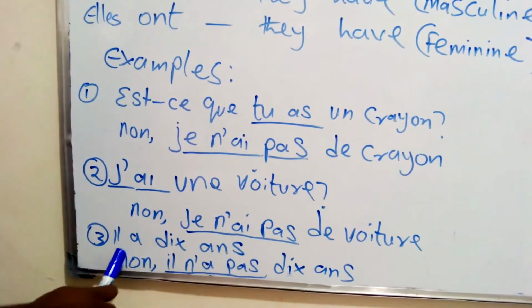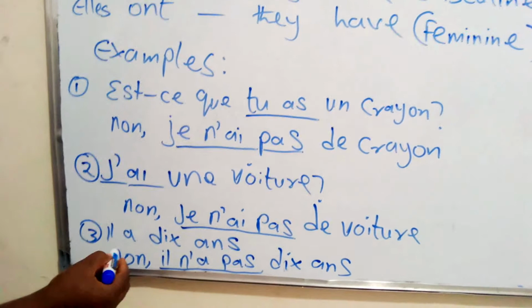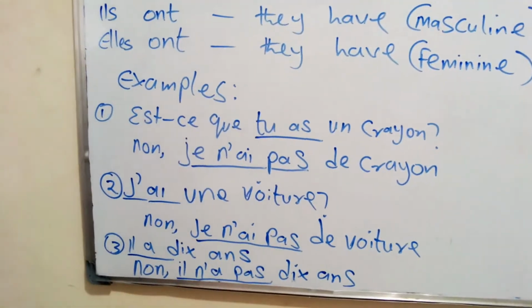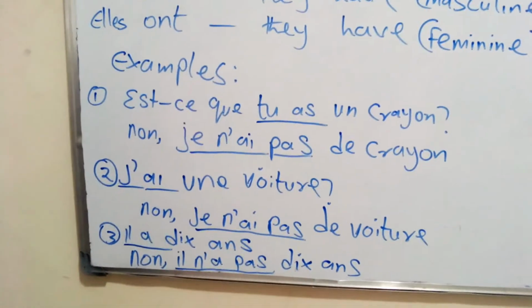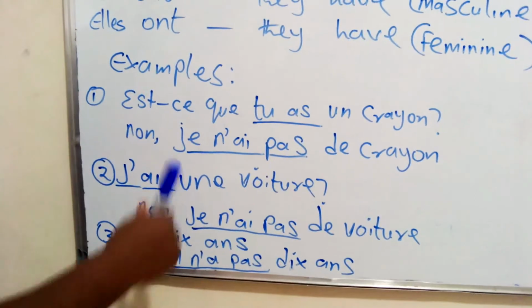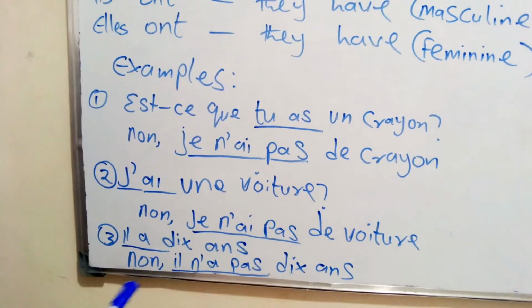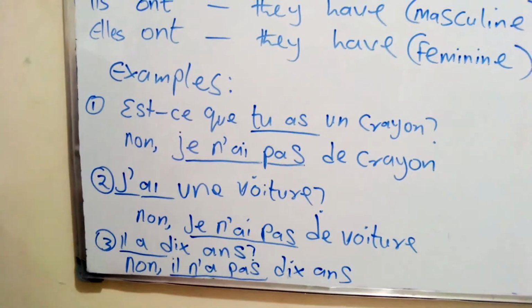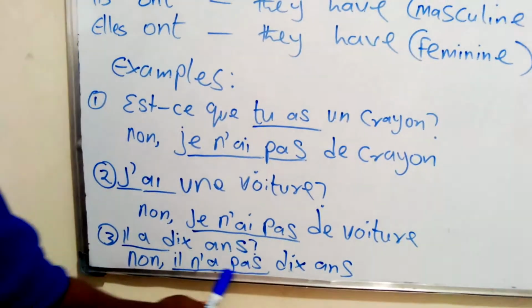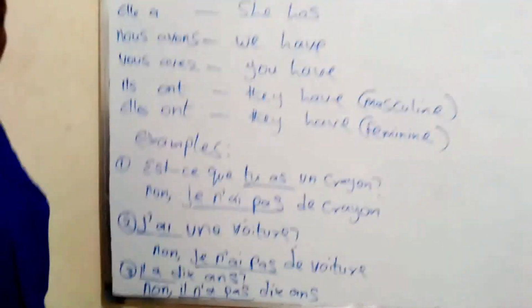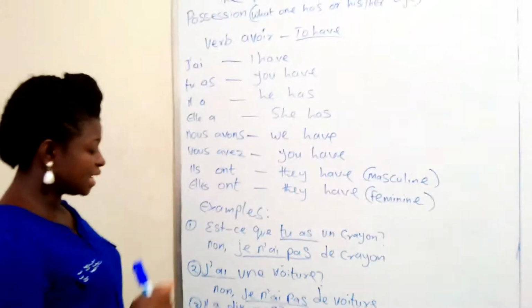Another example. Il a. So this is the avoir. Il a 10 ans. That's for yes, the age. Il a 10 ans. He is 10 years old. Now we put it as a question: is he 10 years old? No, il n'a pas 10 ans. No, he is not 10 years old.